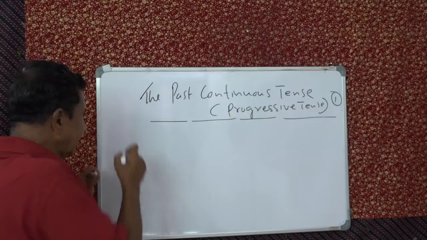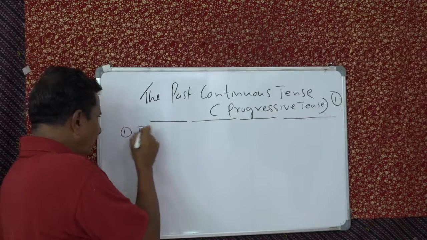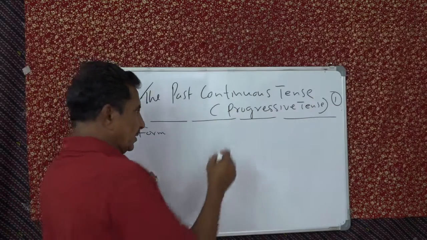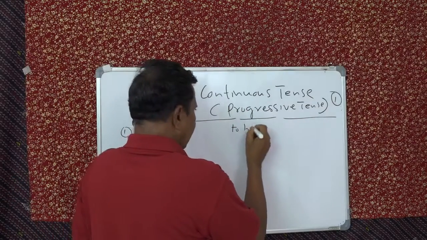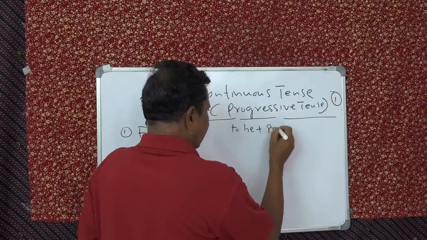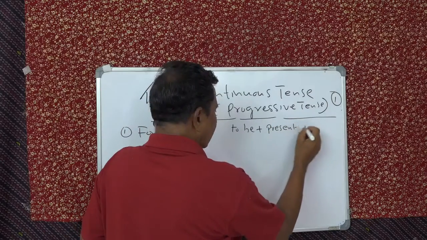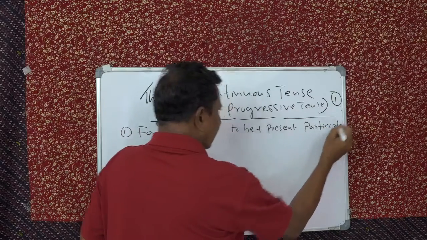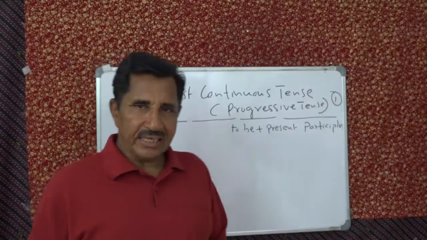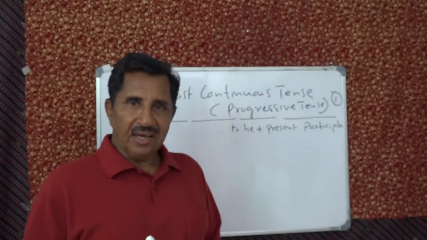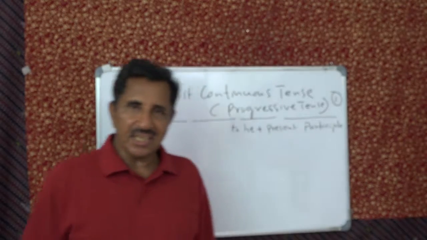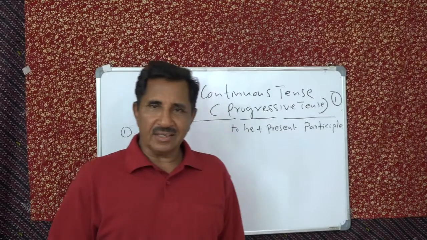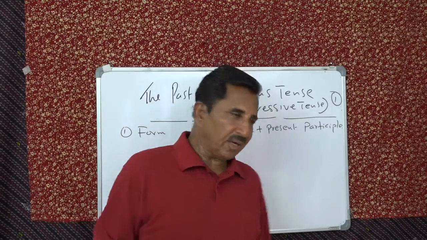Our first step is form. The form of the tense. Form is to be plus present participle. Present participle is the ing form. Eating, drinking, dancing, singing, loving, talking, walking, isn't it? That is very easy. Present participle.